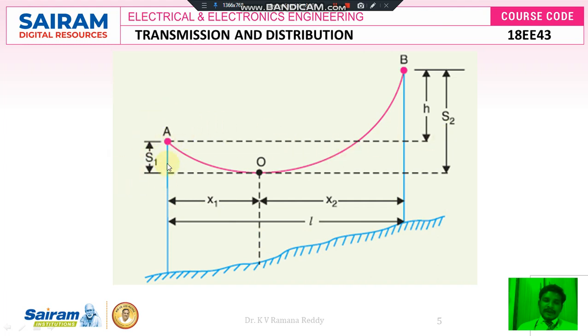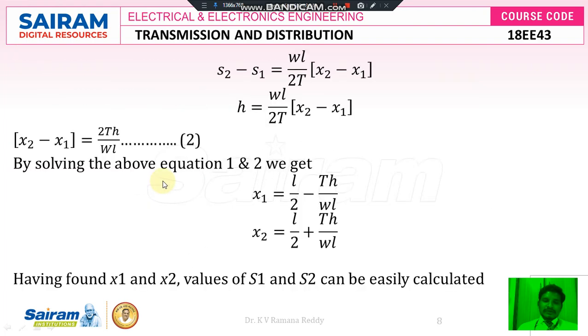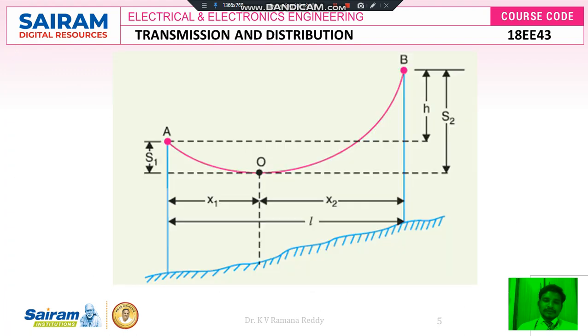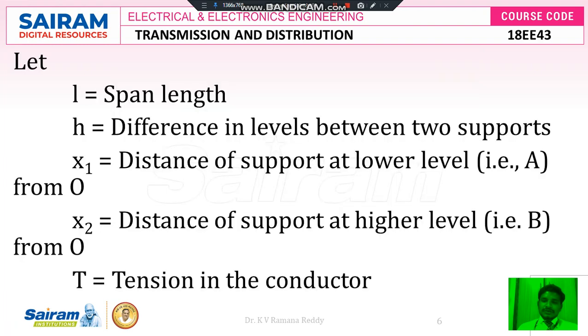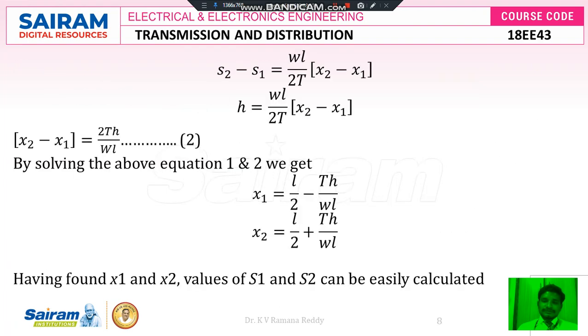The sag with respect to tower A, that is S1, is mathematically represented as S1 is equal to L by 2 minus Th divided by WL. Similarly the sag with respect to tower B, that is S2, is S2 is equal to L by 2 plus Th divided by WL.